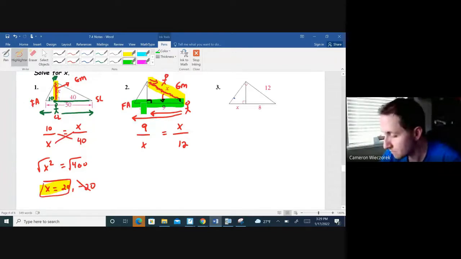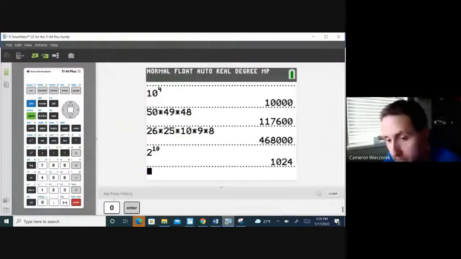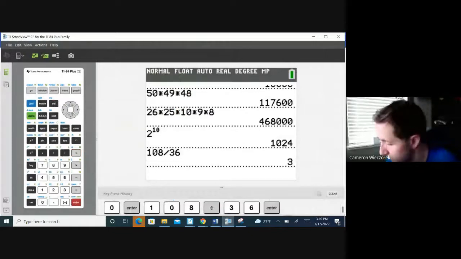And the rest of it's some algebra. So x times x gives me x squared. Cross multiply, 12 times 9 gives me 108. If I square root both sides, I'm going to have to break down 108, since that's not a perfect square. So let's see if 36 goes in. Hey, it does. Looks like I got lucky there.